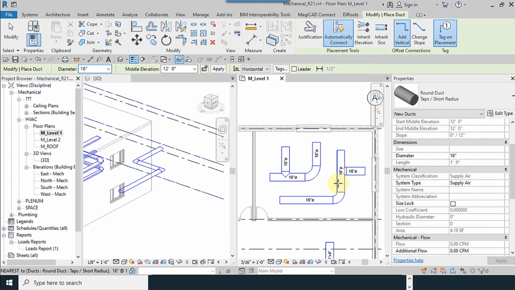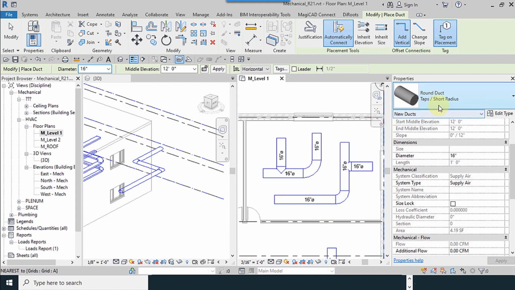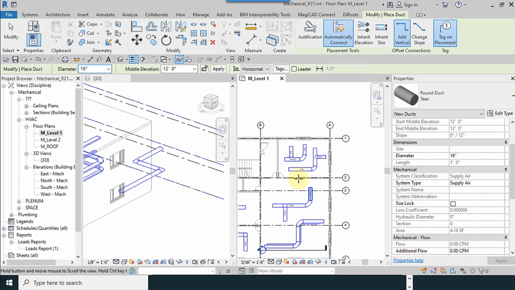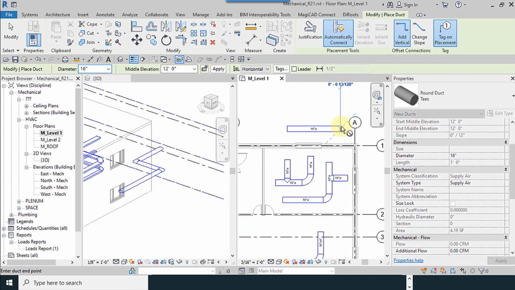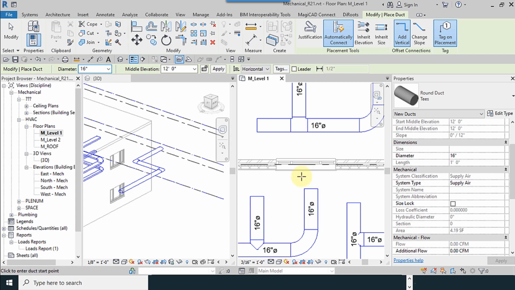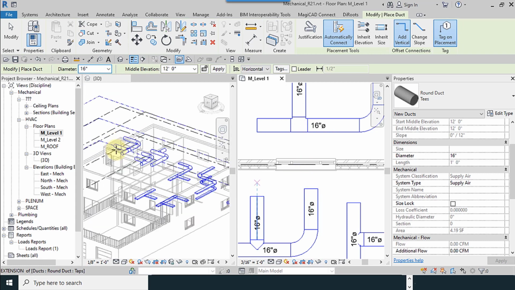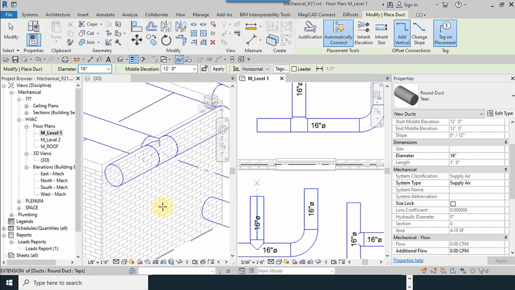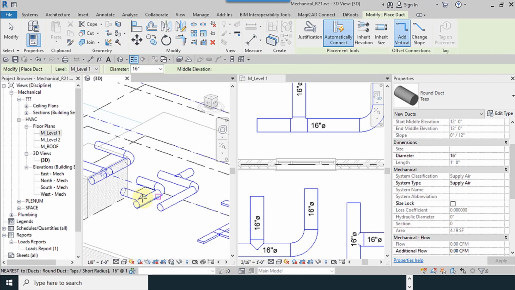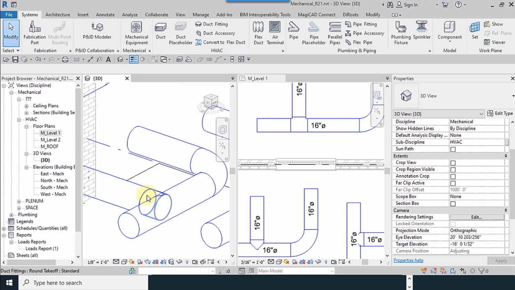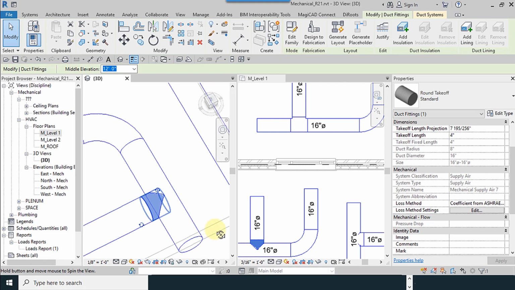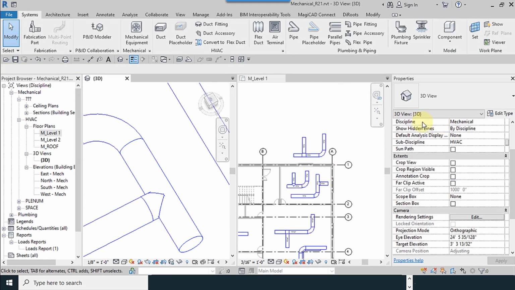I try to connect this. As you can see, next type is T-shape. Like this. This is 3-way duct. There's a 3D view. Nice. There's a tab here. This is not 3-way.